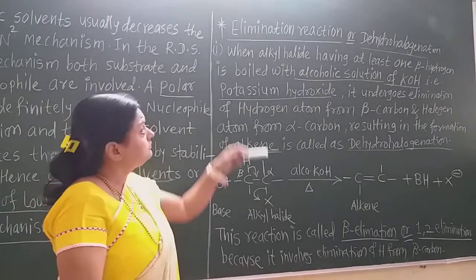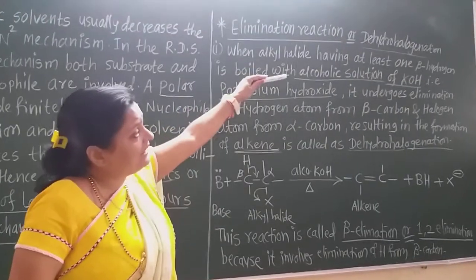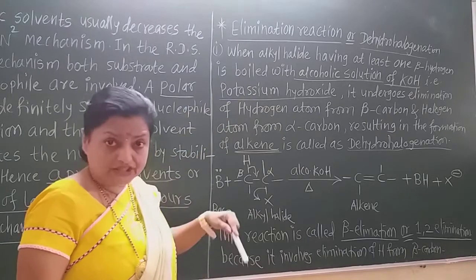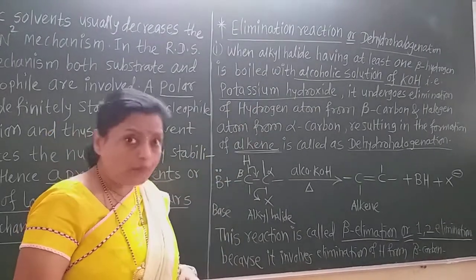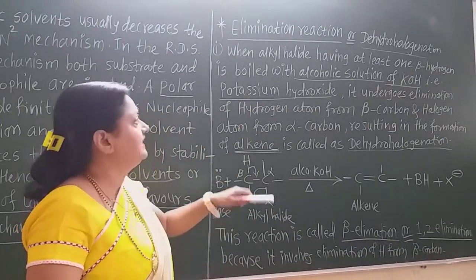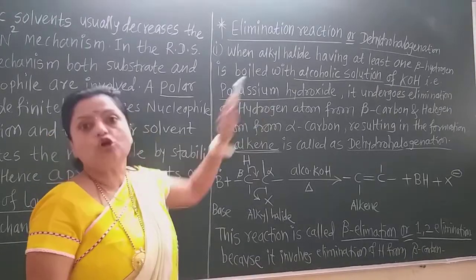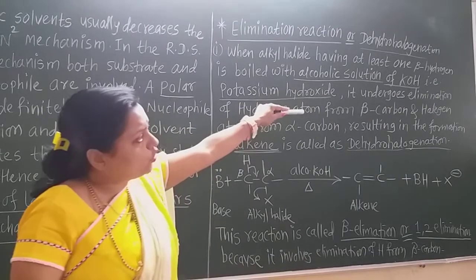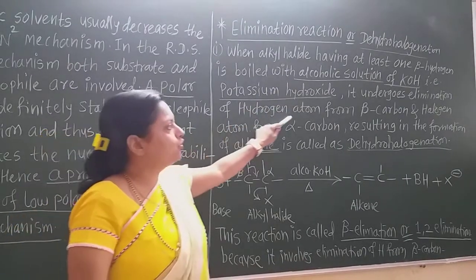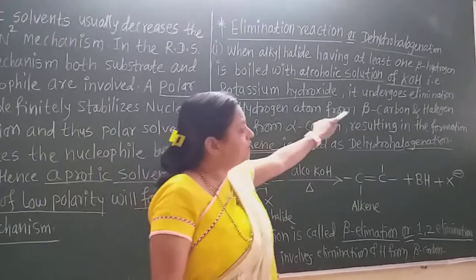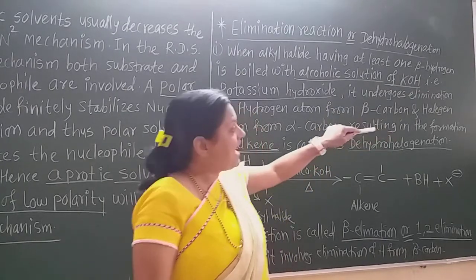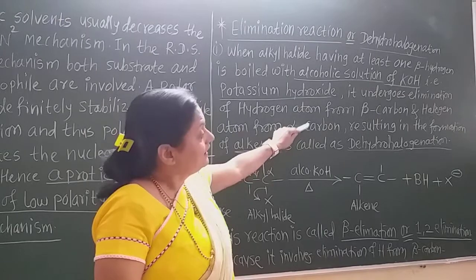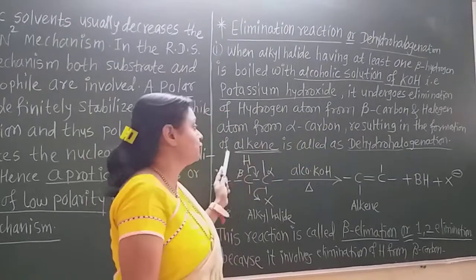So, when an alkyl halide having at least one beta hydrogen is boiled with alcoholic solution of KOH, that is potassium hydroxide, it undergoes elimination of a hydrogen atom from the beta carbon and a halogen atom from the alpha carbon, resulting in the formation of alkene.